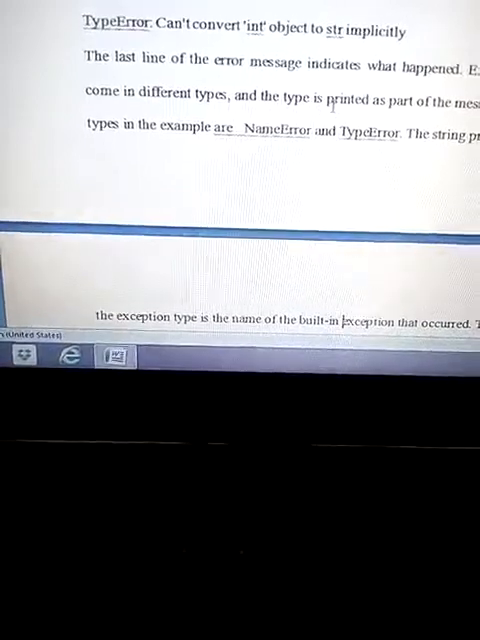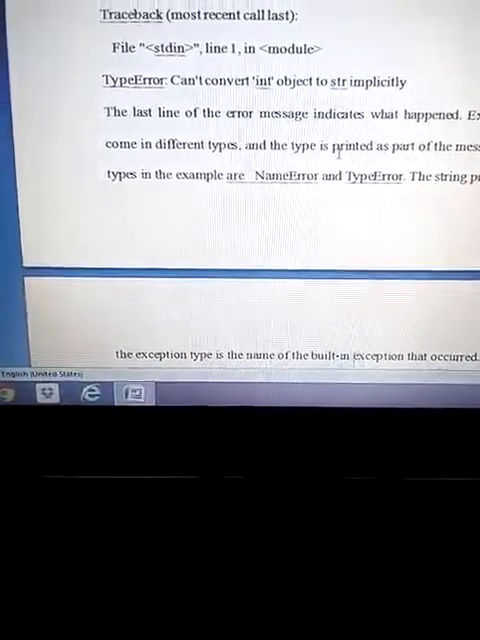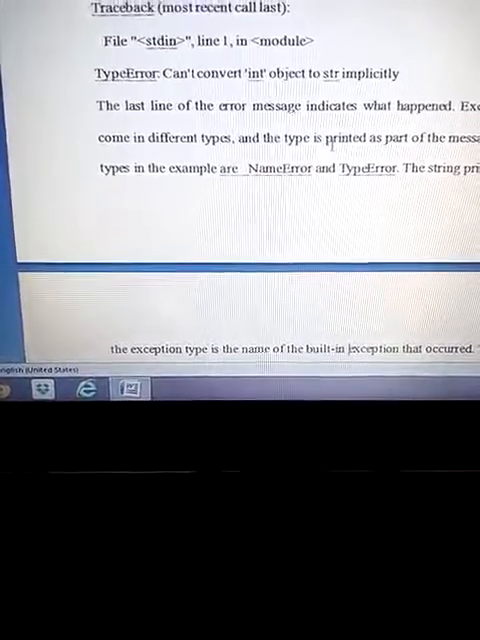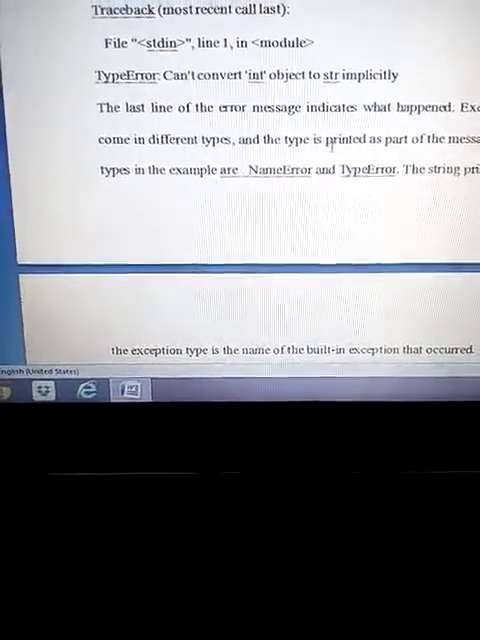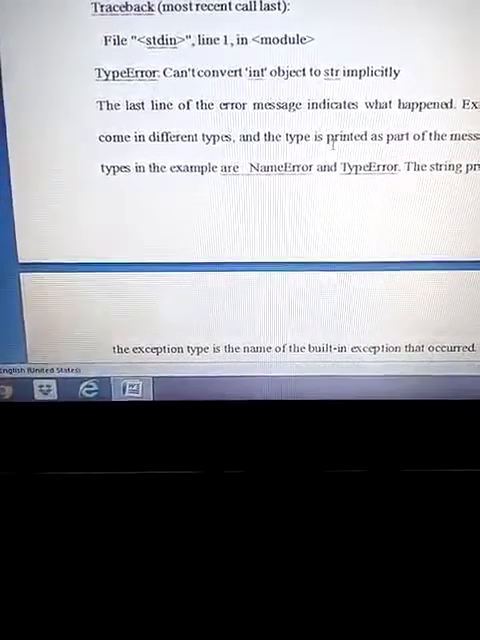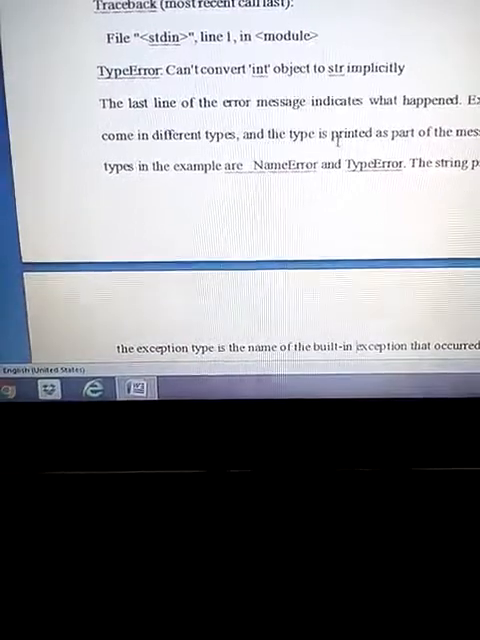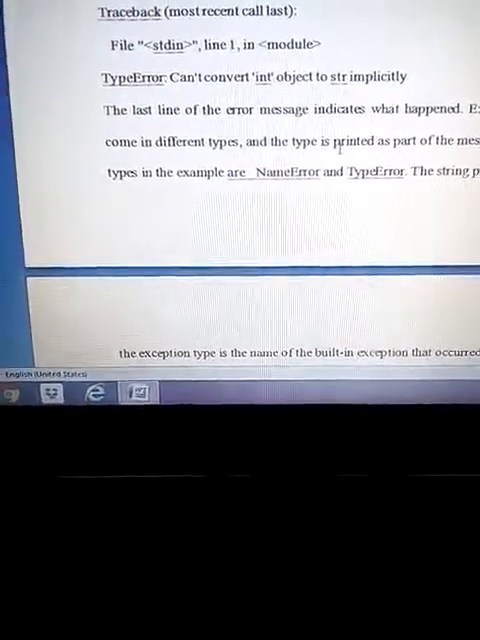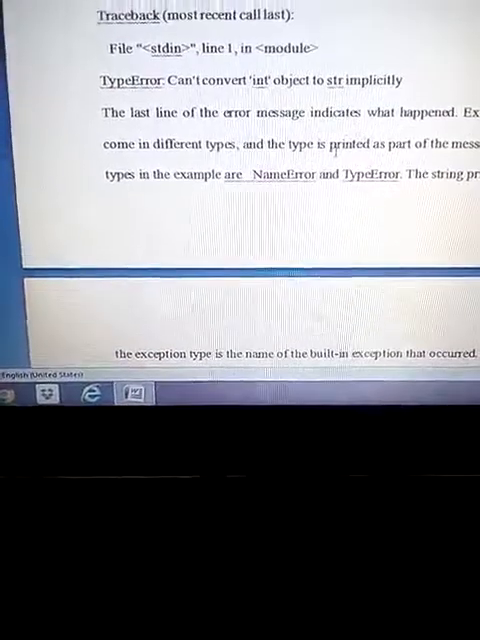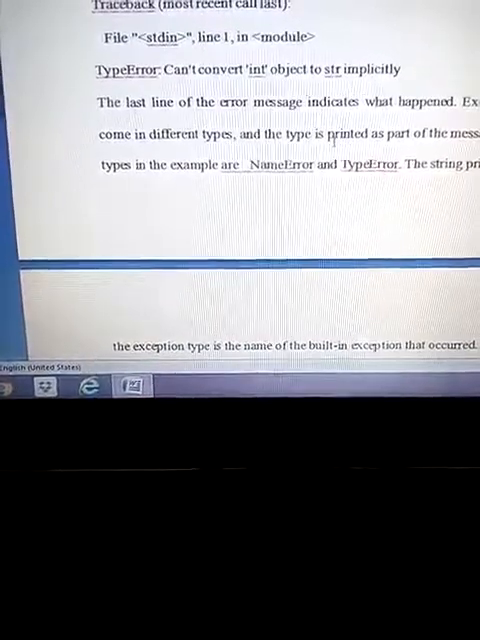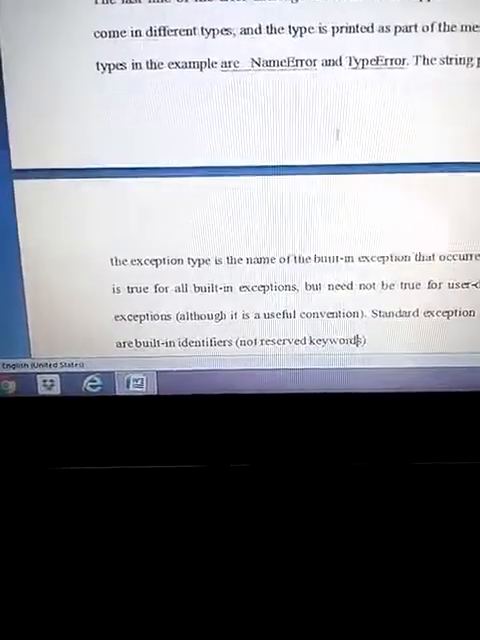Here is another example, 2 plus 2. Here one 2 is text and the second 2 is numeric, so we can't add text to numeric. So here is again an exception, type error, can't convert int object to string implicitly. Implicitly we can't convert it, explicitly we can convert it using the str function, the string function. These kinds of exceptions are generated at the time of execution.